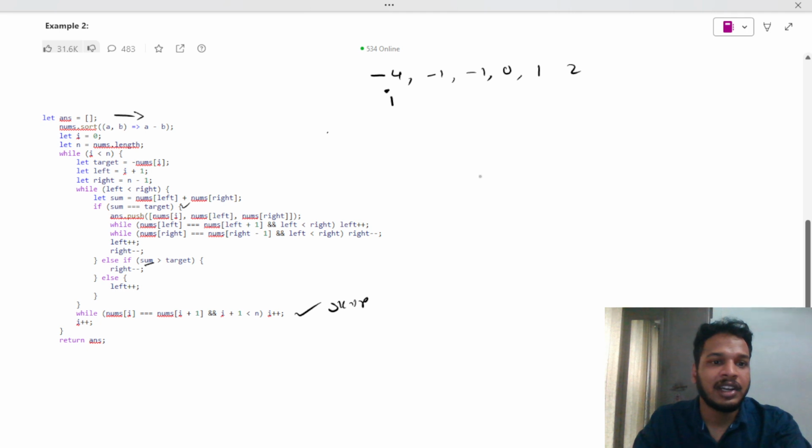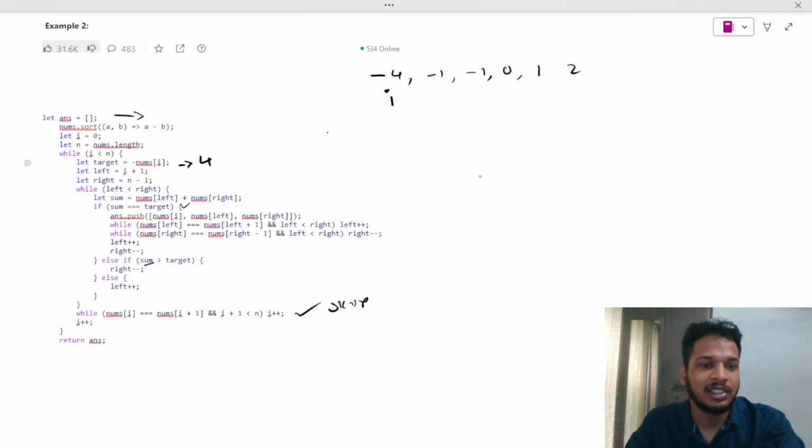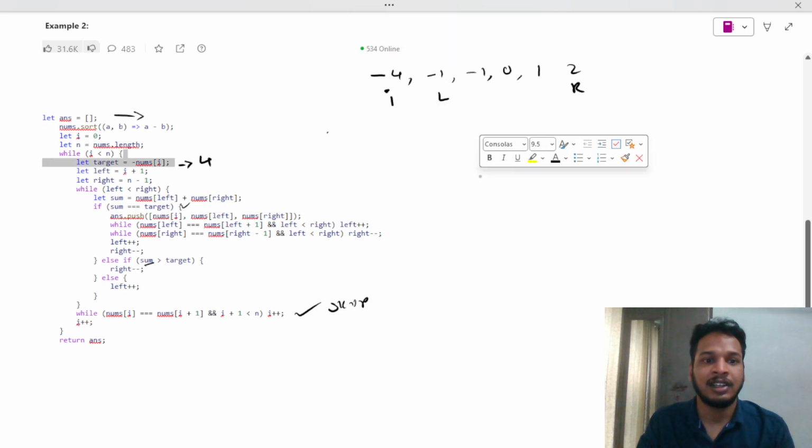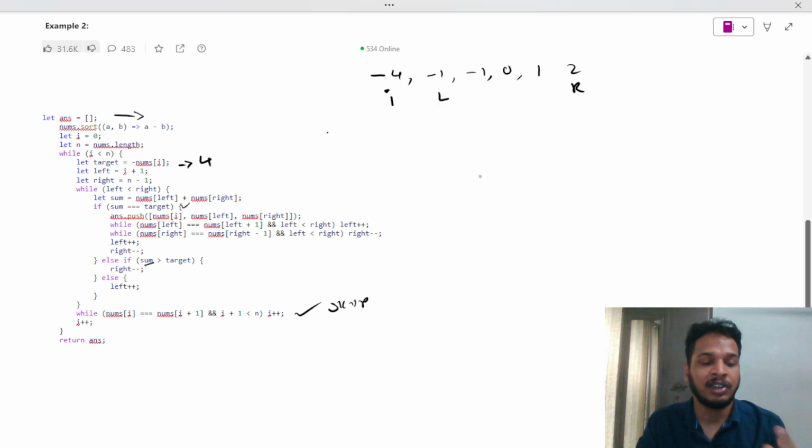Now my target over here is 4, because -4 and the minus gives 4, and I will do left and right. I will be checking whether there is any value which adds up to 4. Left plus right is what? 2, 2 minus 1 is 1. Is it equal to 4? No, it is not equal to 4. Is it greater than target? Yeah, 1 is greater than target, so I will move close to the right over here.